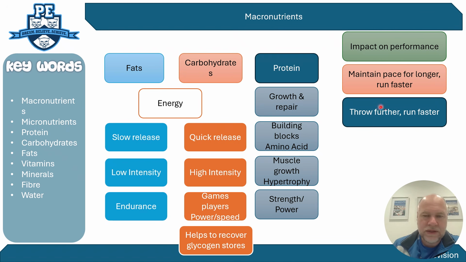So we need bigger muscles to create that power and strength in those movements, whereas for the fats and the carbohydrates, always just try to think of this sort of example: maintain your pace for longer, resist fatigue, run harder for longer. So always try to have what the macronutrient is, how it works in the body, and then an application of it, your example of it. Just remember those 3 parts and you'll be able to score reasonably good marks on each of those areas.